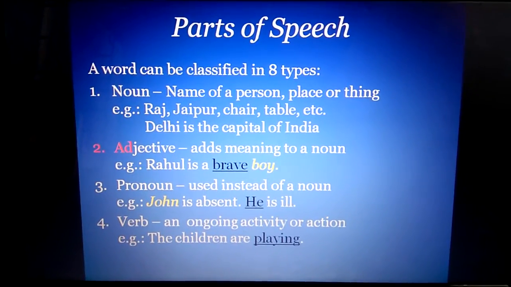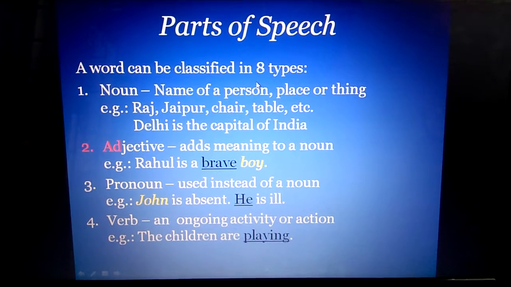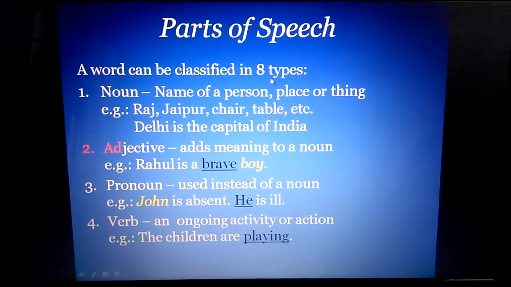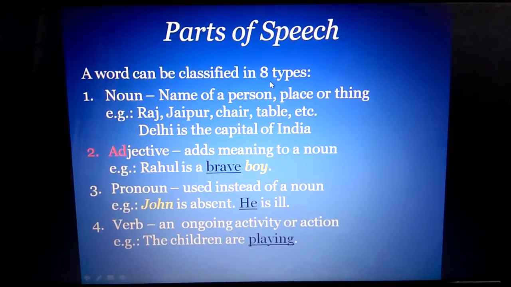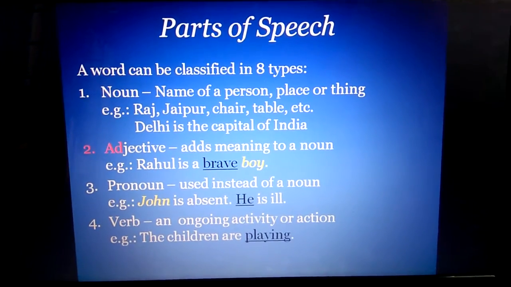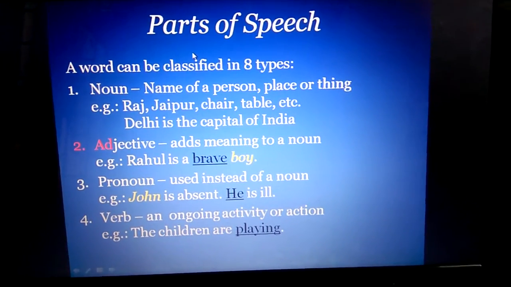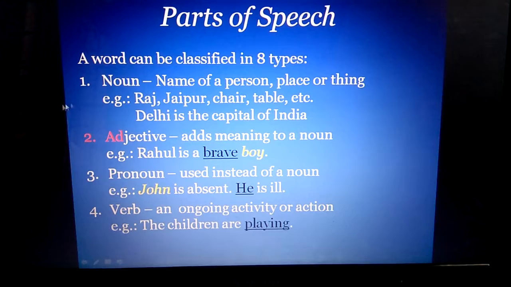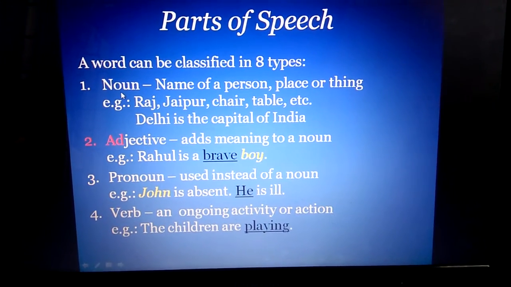So every word can be classified into 8 different types. So that is, there are 8 parts of whatever we speak. So hence the name is parts of speech. Now let's move on. The first part of speech is a noun.